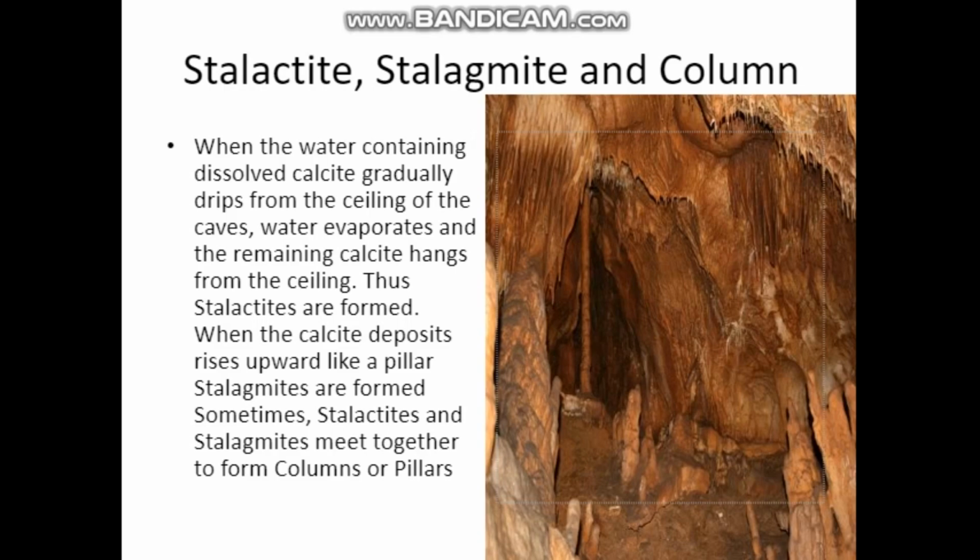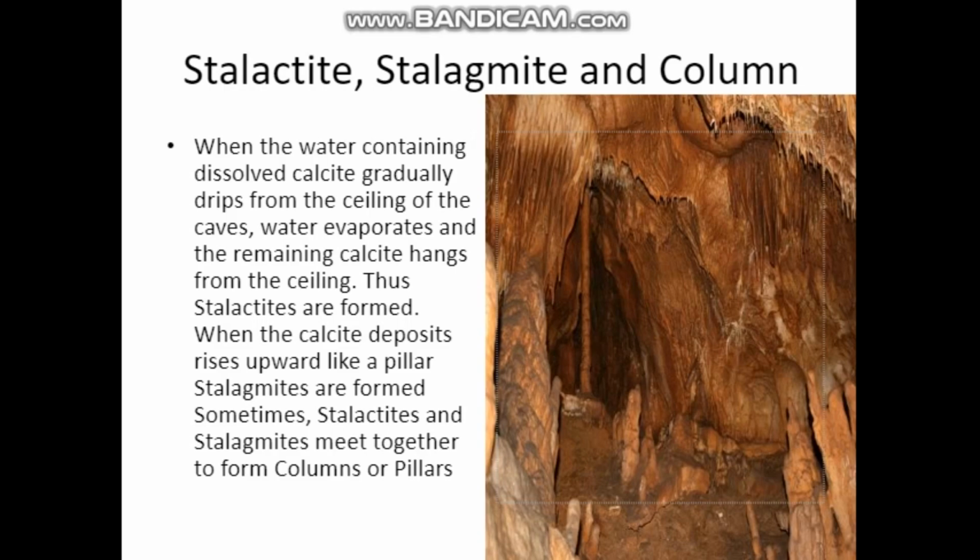See, because of that, what will happen? What was formed? Stalactite. It is like an evaporation from the top. We can see it. Stalactite hangs from the ceiling. Stalagmites are formed when the calcite deposit rises upward like a pillar. We can see that stalagmites are formed. Sometimes stalactites and stalagmites meet together to form columns or pillars. It will be like a pillar. So, stalactite, stalagmite and column.